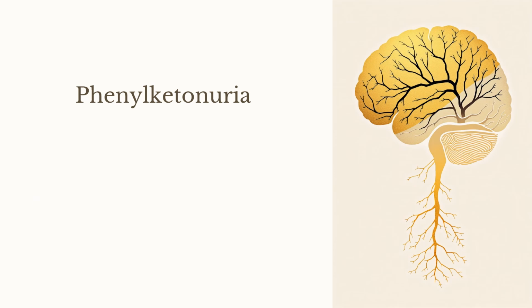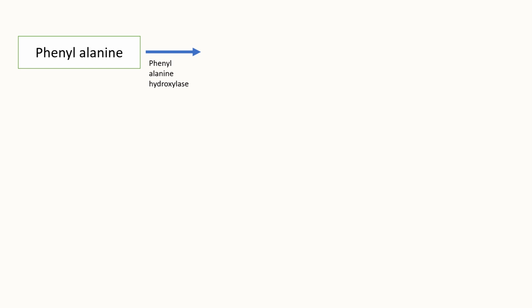Hello everyone. So today we are going to see about Phakomatosis, and to start with I am starting with Phenylketonuria. Before going into the details about phenylketonuria, one should know how phenylalanine is metabolized. Phenylalanine is metabolized by phenylalanine hydroxylase to tyrosine.